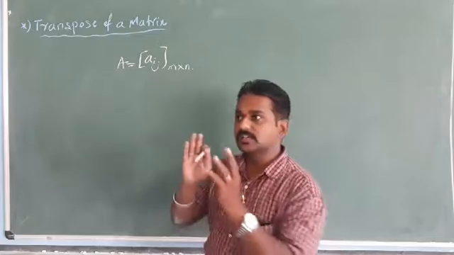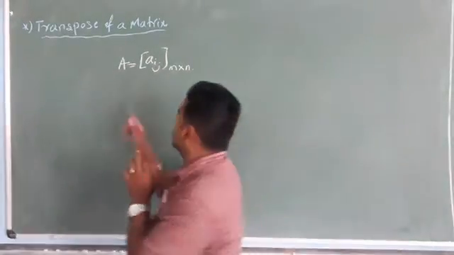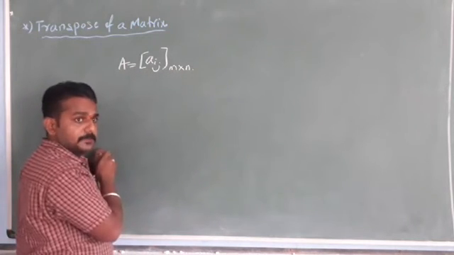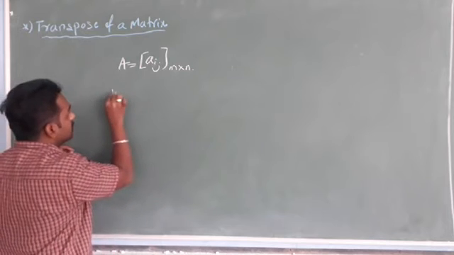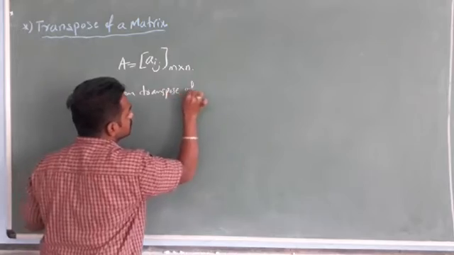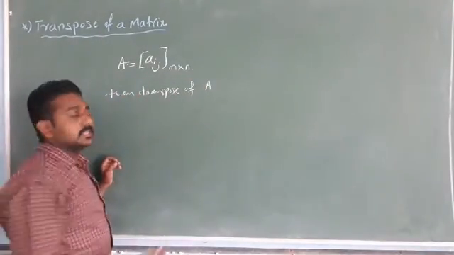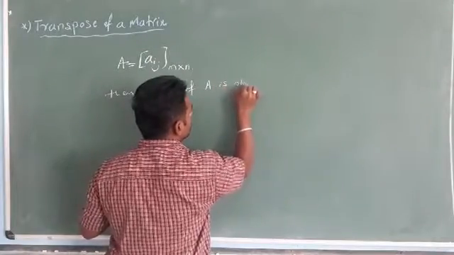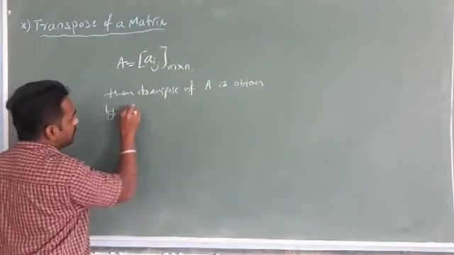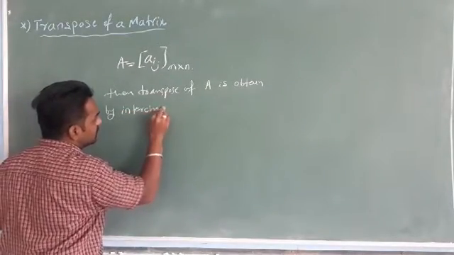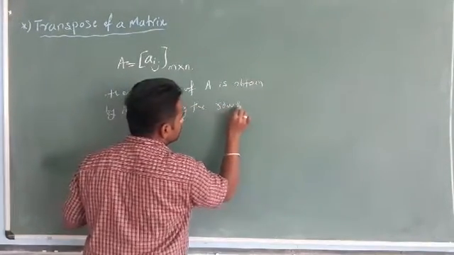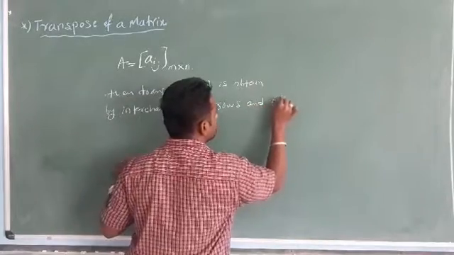Transpose of matrix A is like this. That is, matrix Aij of the order m by n, then the transpose of matrix A is obtained by interchanging the rows and columns.